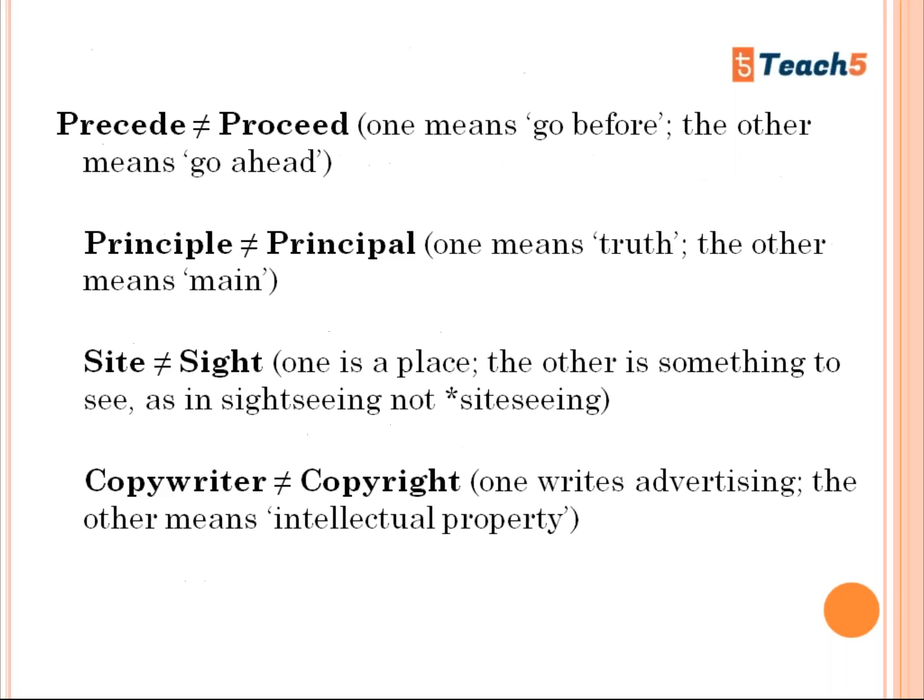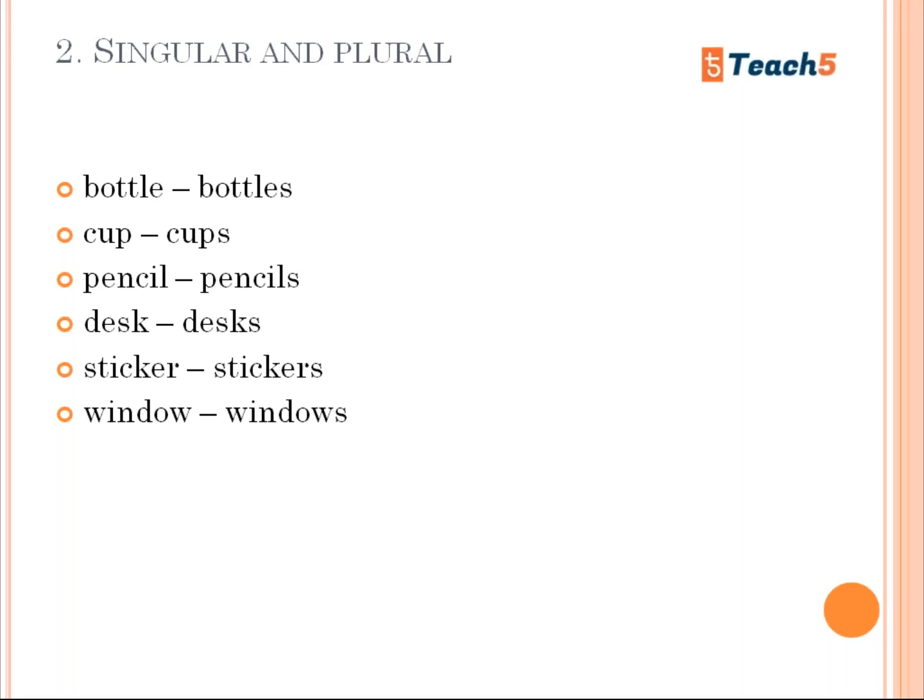There are various other mistakes we make, and the next one is proceed and precede. This is one of the major mistakes we make. One means go before and the other means go ahead. Principle and principal. One means truth and the other means main. Sight or site. One is a place and the other is something to see, as in sightseeing. Copyright and copywriter. One writes advertising and the other means intellectual property. So these are the common mistakes we make while writing spellings.